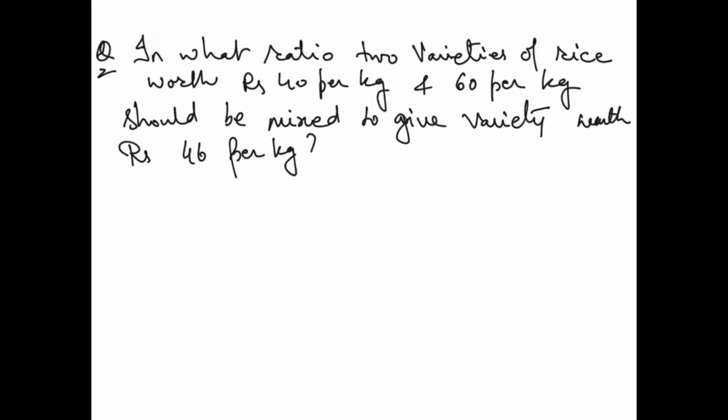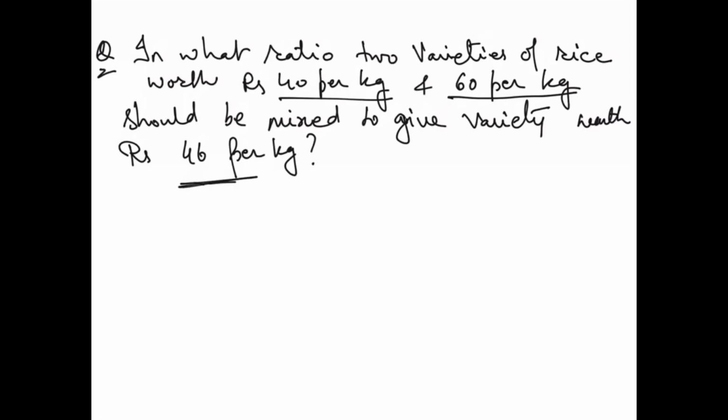Okay, so you have the question right in front of you. The question says, in what ratio should two varieties of rice worth rupees 40 per kg and rupees 60 per kg be mixed to give a variety worth rupees 46 per kg? So what is the thing which we have to do over here?